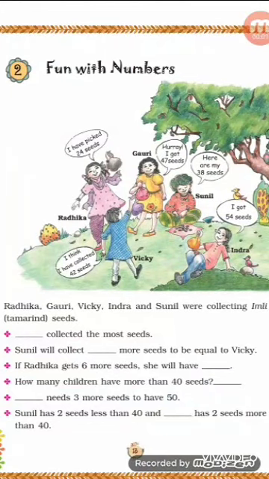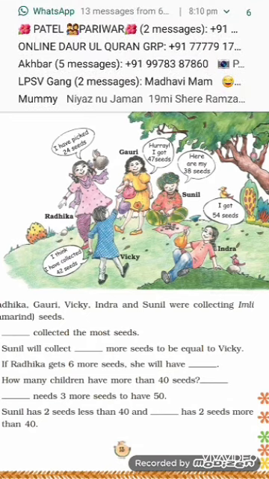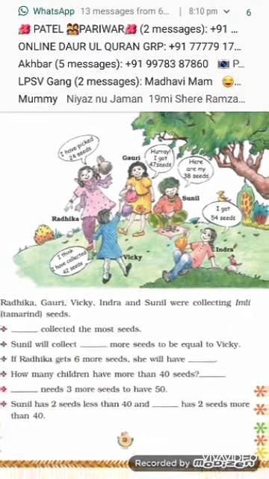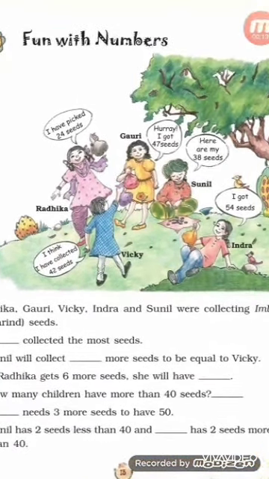Page. Here you will see one picture. In this picture, all the children are collecting tamarind seeds. Tamarind means imli seeds. See, their names are written next to them: Radhika, Gauri, Sunil, Indra, and Vicky.